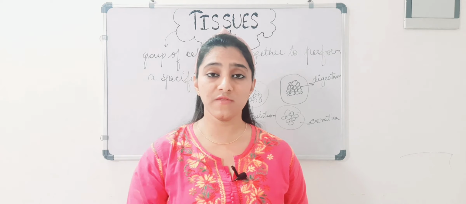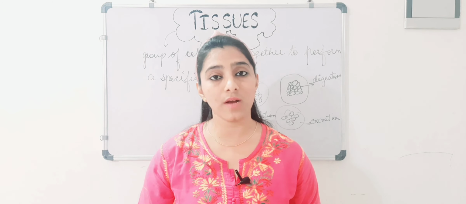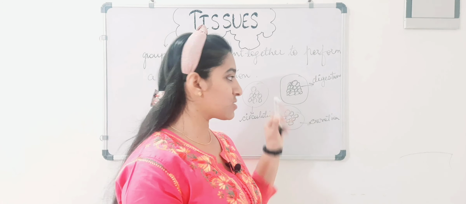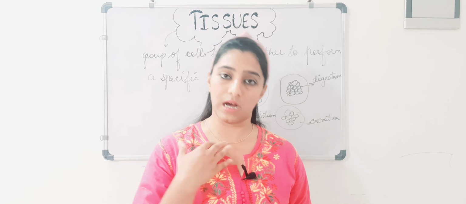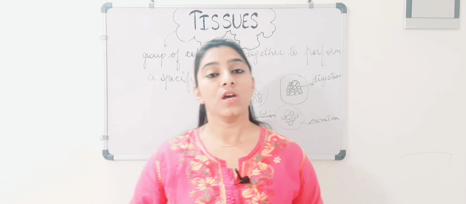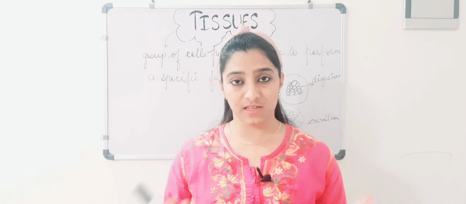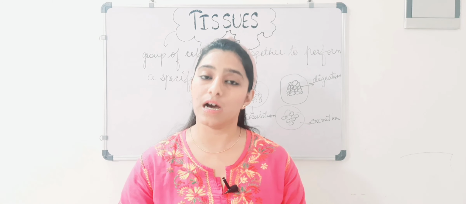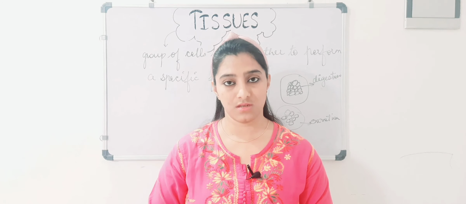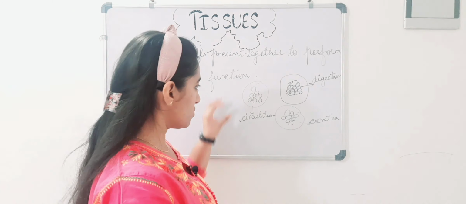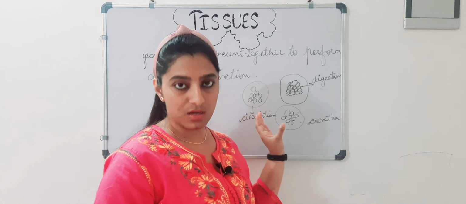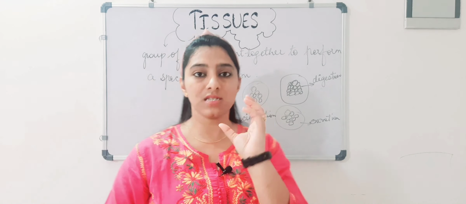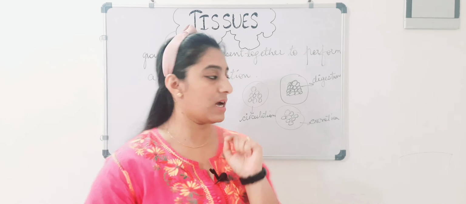Means there are different groups of cells present all over our body. I am taking examples of human beings only because we know ourselves the best. When different groups of cells combine together and perform a specific function, they are considered tissues. For example, this is a tissue for circulation, which will make a specific organ. Now I will tell you that also.